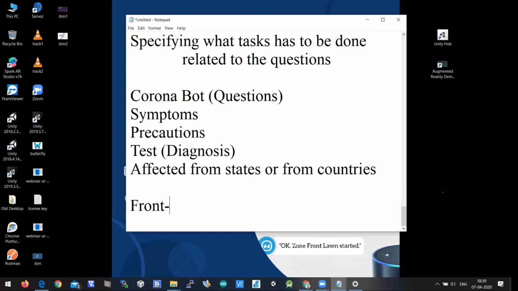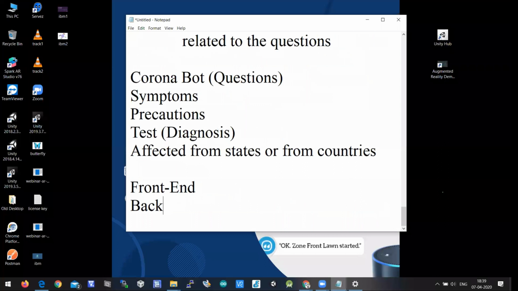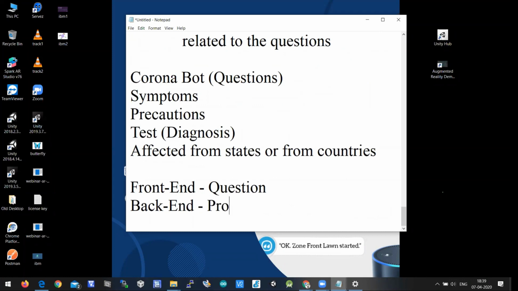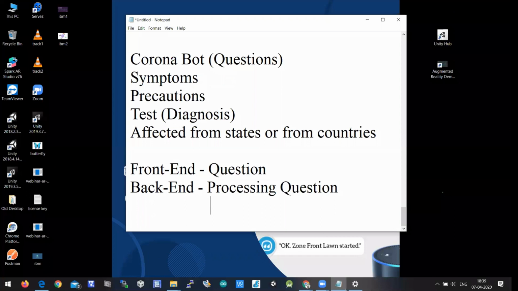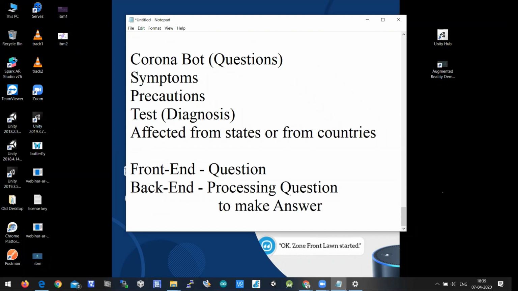So here, front end and back end. Front end is asking the question, back end is processing the question to make the answer. Because it's all about conversation. When you say conversation, it's all about exchanging of voice messages.